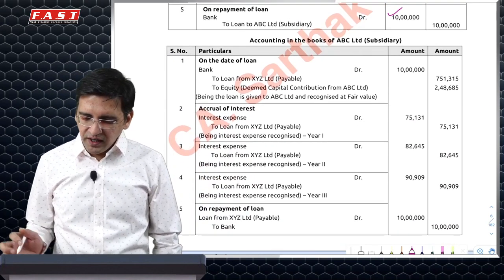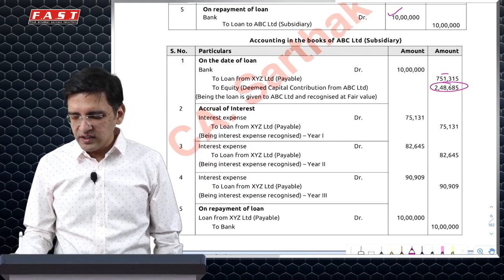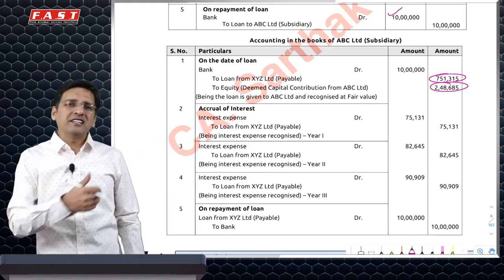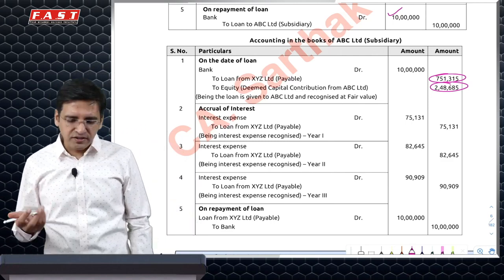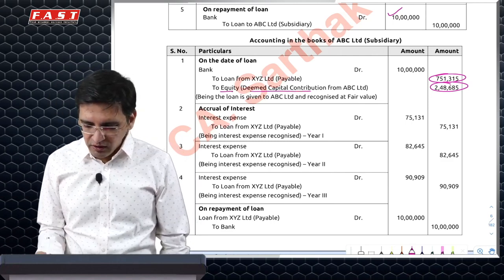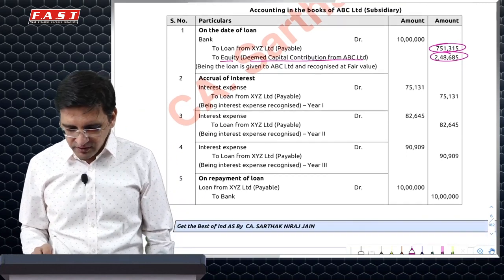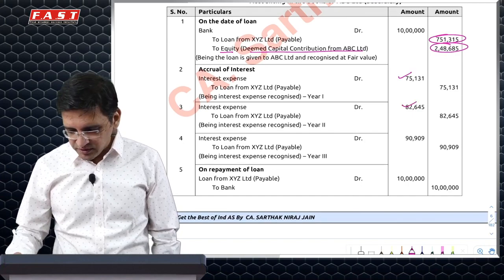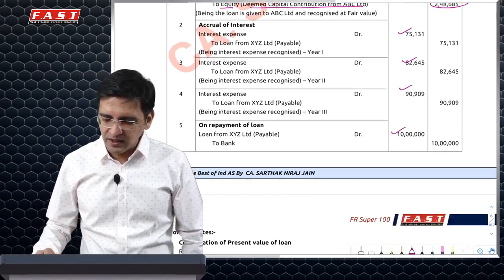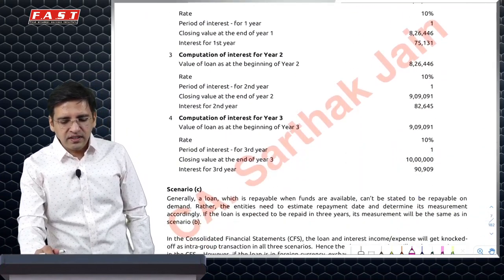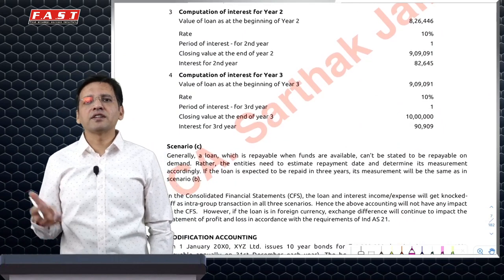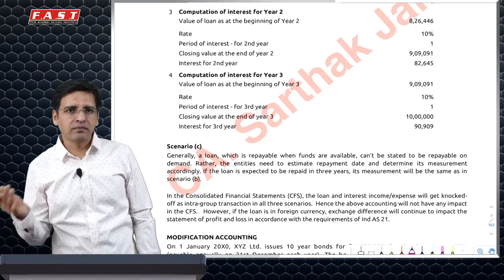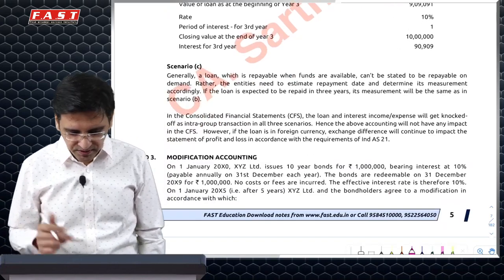In the books of the subsidiary, again, the subsidiary will also recognize a financial liability at fair value of 751. The benefit which it has got from the parent company is treated as equity, so deemed capital contribution, and will form part of other equity. Then it will have to book interest expense at the effective interest rate of 10%, and then finally it pays 10 lakh rupees, and the balance comes out to zero. What happens in the consolidated financial statements is that these will essentially get knocked off. So it will have no impact because this is an intra-group transaction.